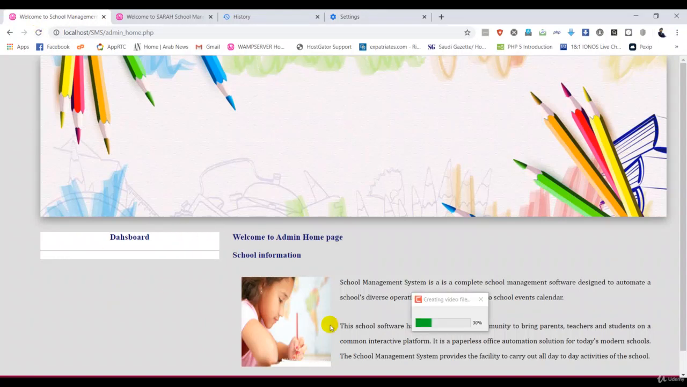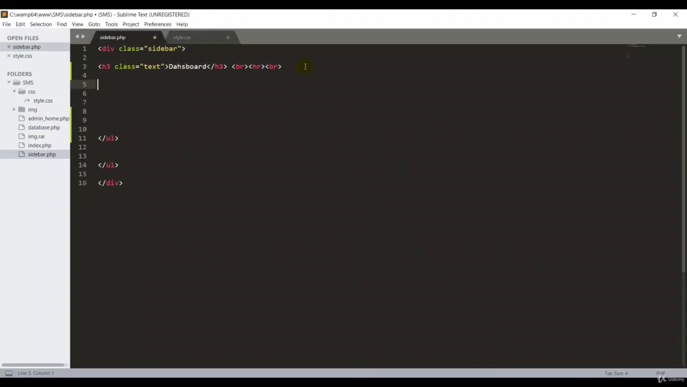Good, so fine. Now let me create the list for our dashboard. I'm going to start with the ul, unordered list. Then I take a long space. For the list, I'm going to give one CSS class. You can put any name, like for the list I'm putting sidebar or side, something like that. Don't give the same name to other classes, because you have to give a separate name for each class.